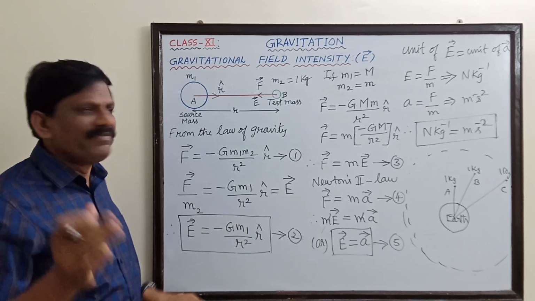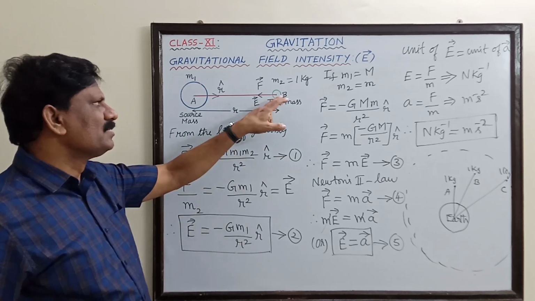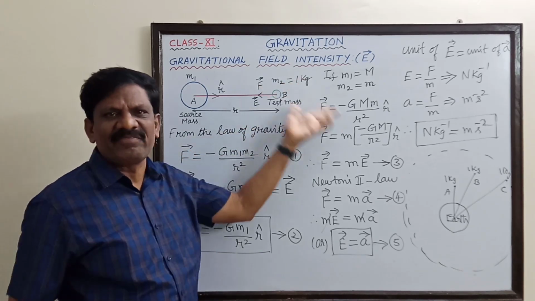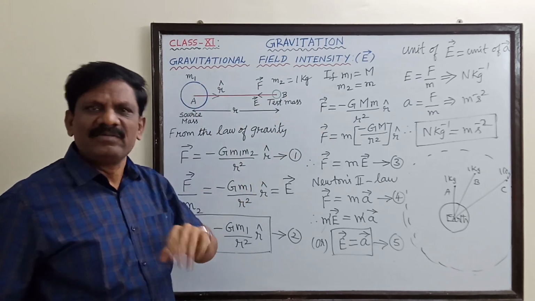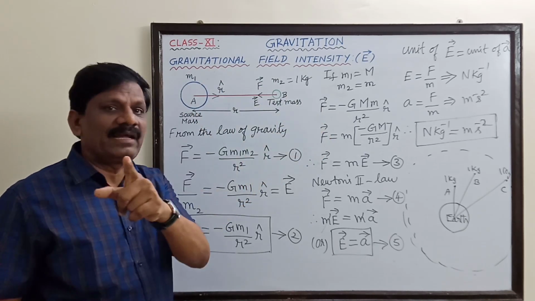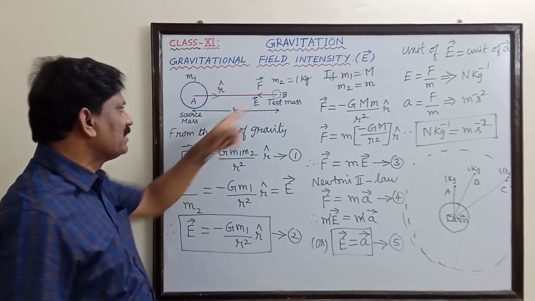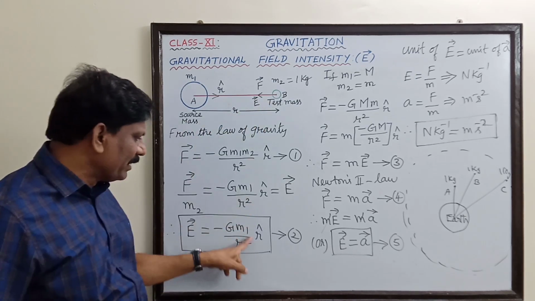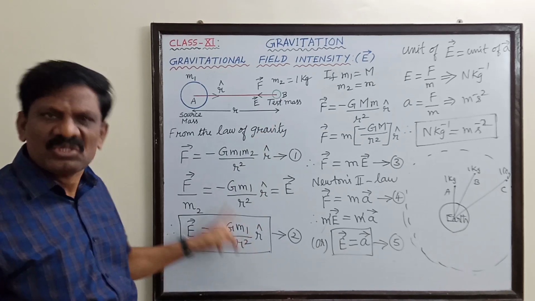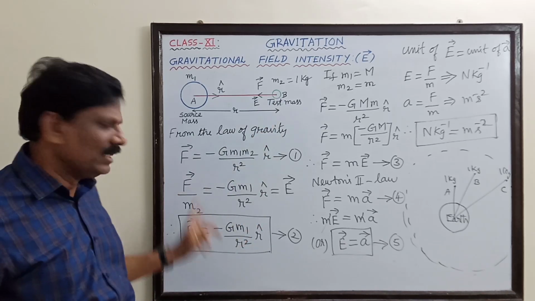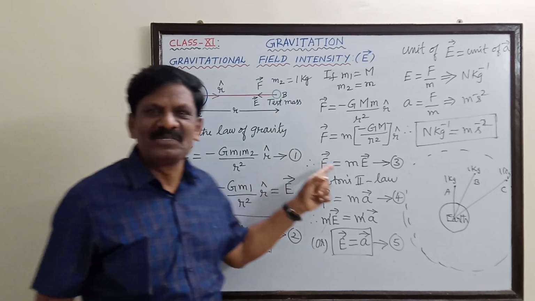The strength of the field will be the same at this point, whether you keep 1 kg mass or 5 kg mass or 100 kg mass. The force experienced will be different, but the strength of the gravitational field due to the source mass remains the same. It does not depend on the mass of the test mass. It depends only on the mass of the source, that is the given mass. Okay, students. I hope you must have understood well. Fine.